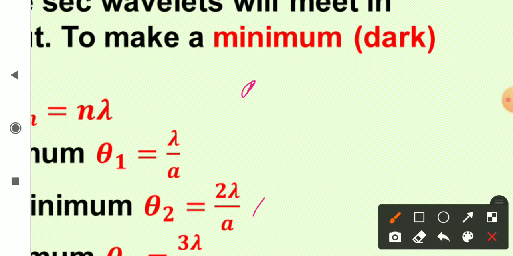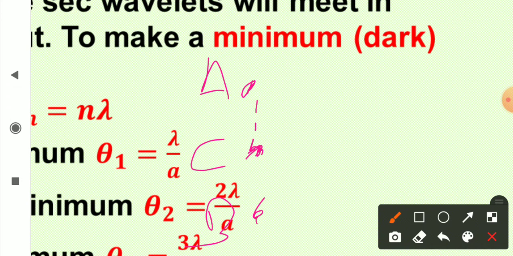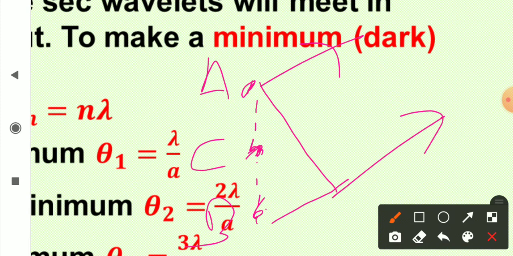See, this is your slit AB, and I have divided it into two equal parts. So every point here is a source of light, a secondary wavelet. This is also a source of secondary wavelet. And from here, if I take the situation here, we assume that all the waves beyond this are traveling the same path. So the path difference between this wavelet and this wavelet is lambda.